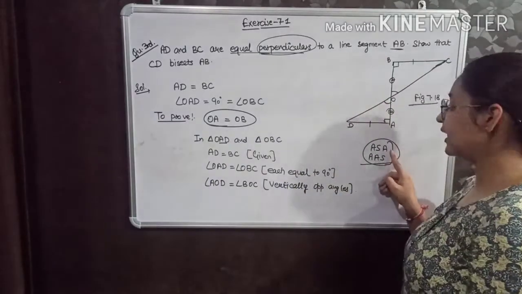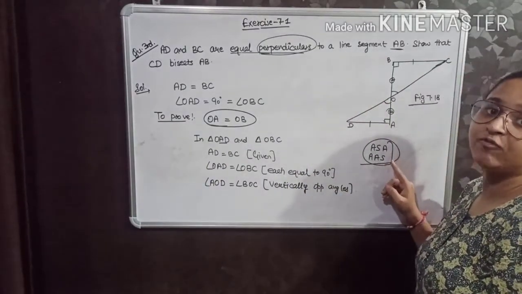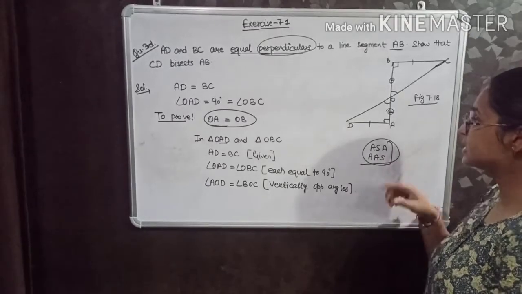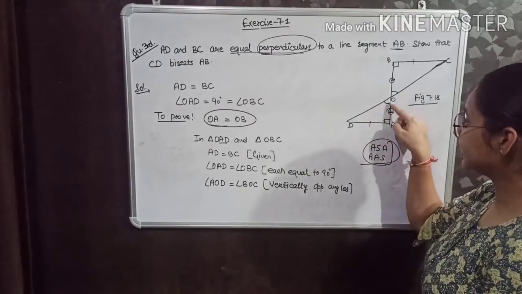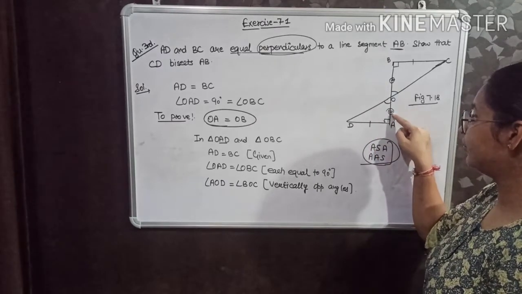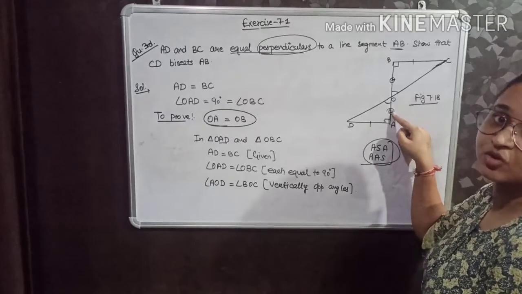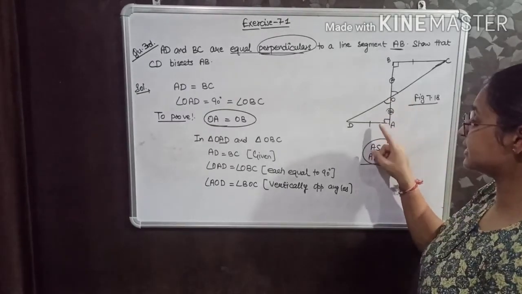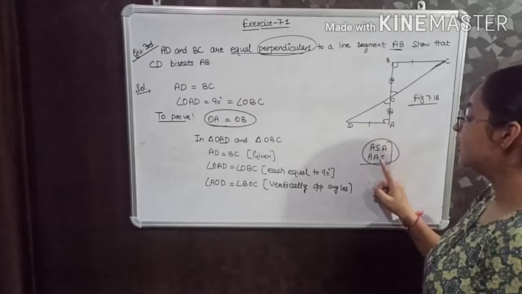If I am taking ASA, it means I have to take the included side between two angles. But see, from here, I have this angle and this is the side. But the included side will be this, and this is not given to be equal. I have two angles and one side. This side is not the included side.